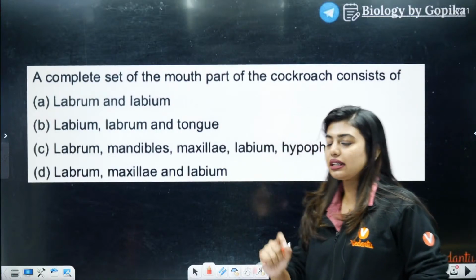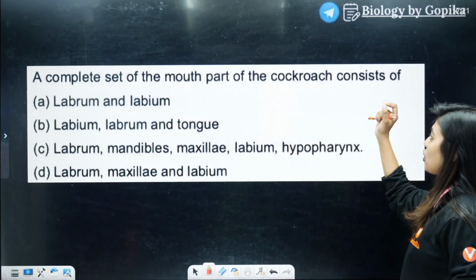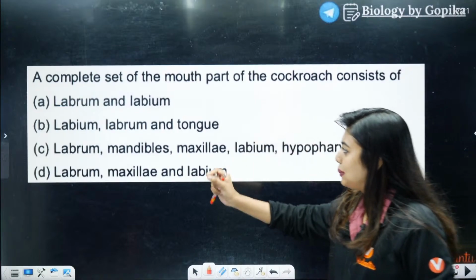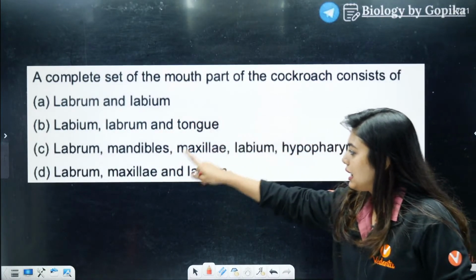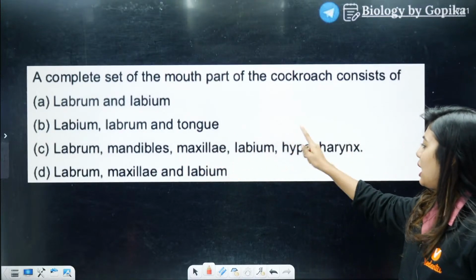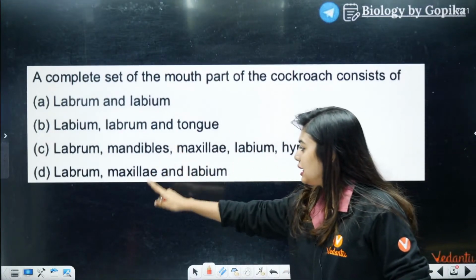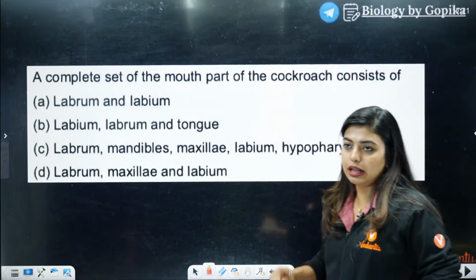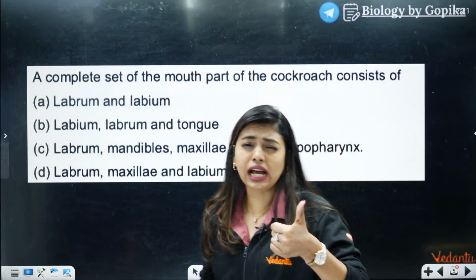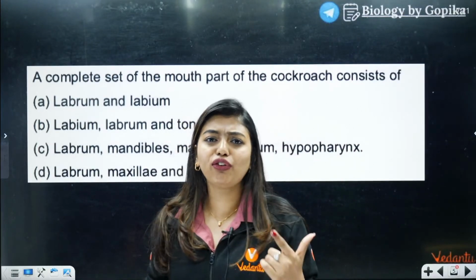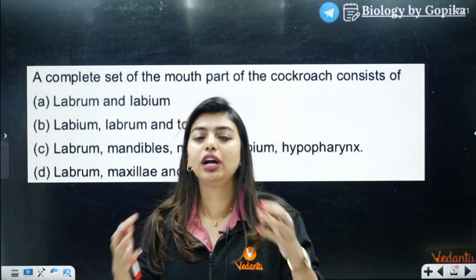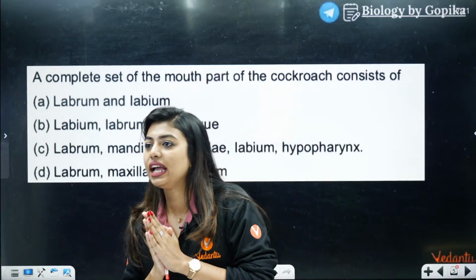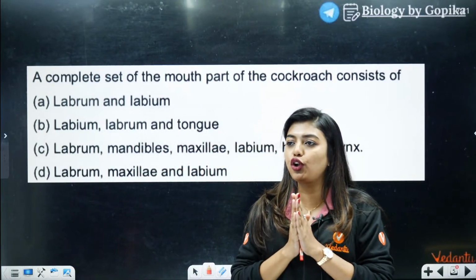A complete set of mouth parts of cockroach consist of: labrum, labium, labrum and the tongue; labrum, mandibles, maxilla, labium, hypopharynx; or labrum, maxilla and labium. Okay, now diagram based question can come, match the following can come, any kind of question can come from mouth parts. So what is your job? To actually learn the mouth parts. Yes, very good. +4, all of you in the chats.